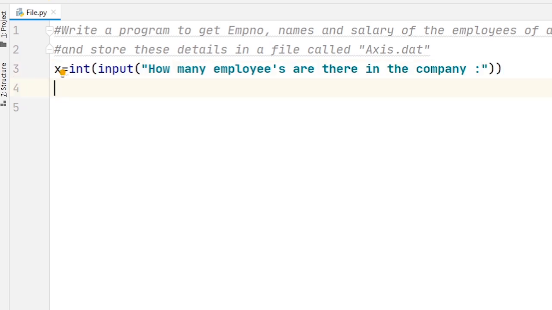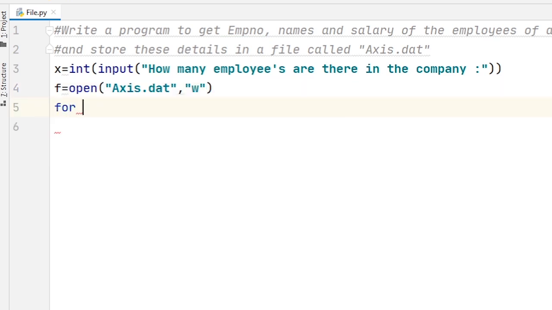Then I create a file object is equal to open, the file name is access.dat, and in writing mode.